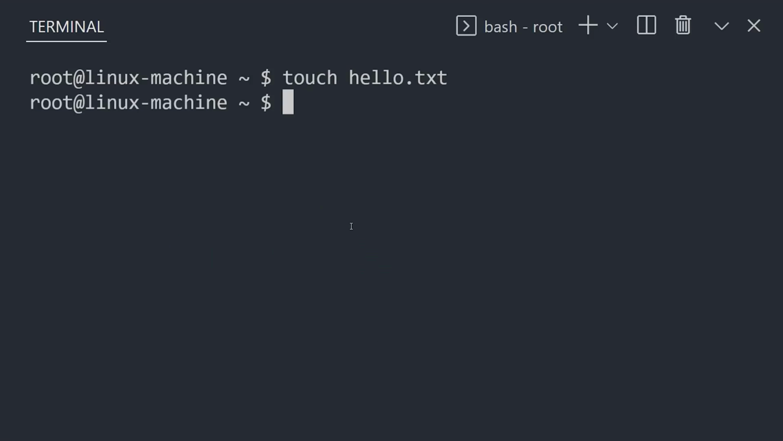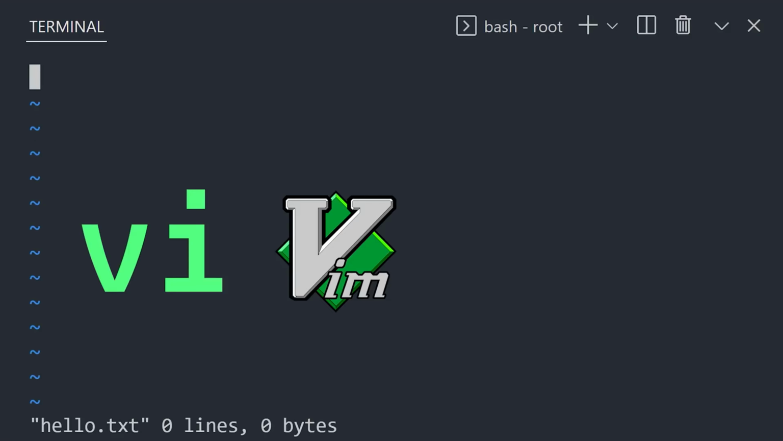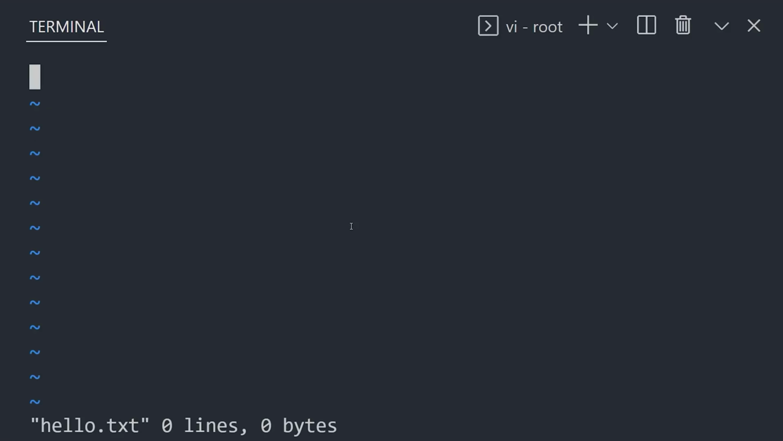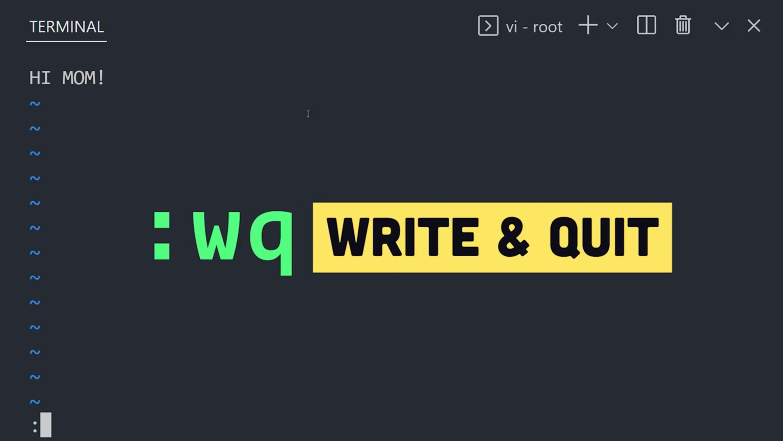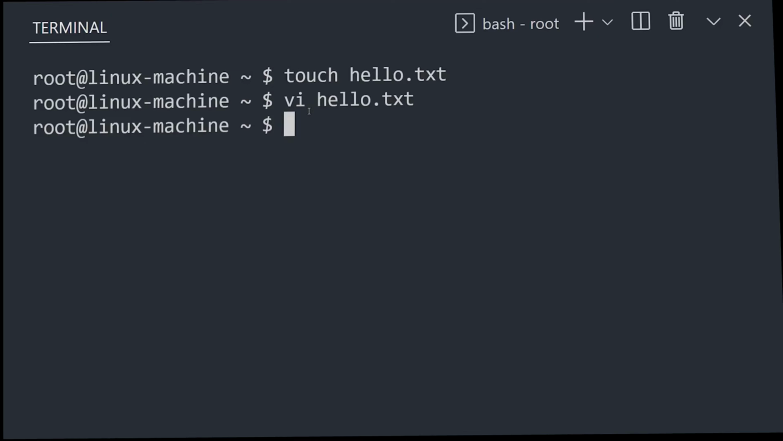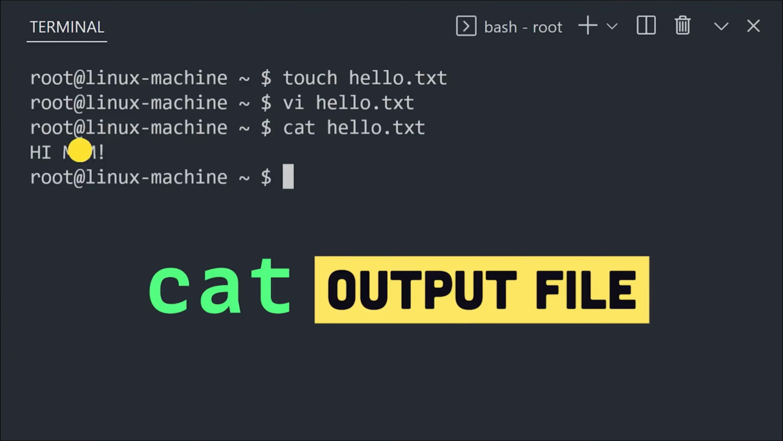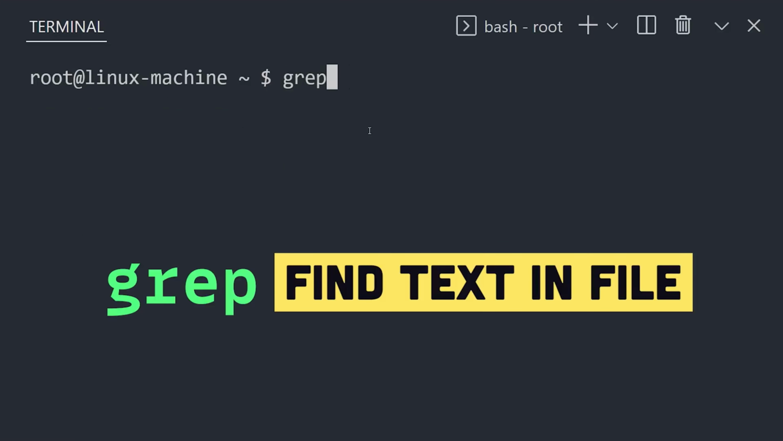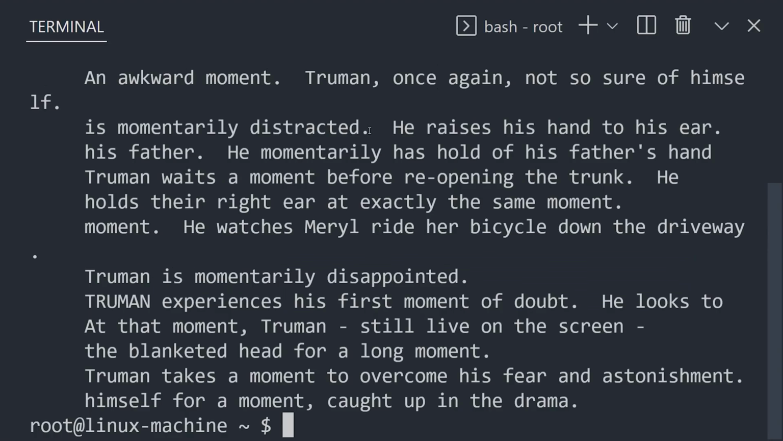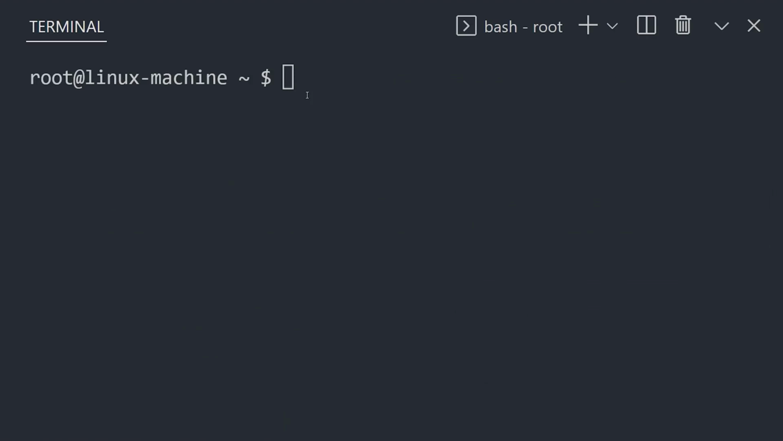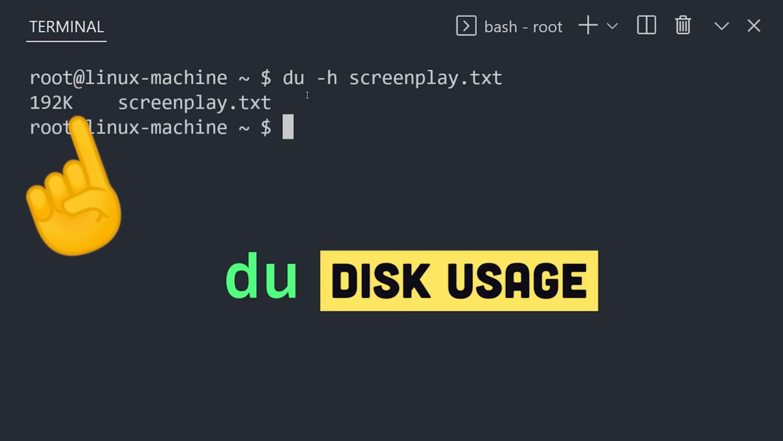Now create a new file with touch, then edit it from this terminal with a tool like Vi, Vim, Nano or Emacs. In Vim, type i to go to insert mode, hit escape, then :wq to write it to the file system. Now use the cat command to read the file. If it's really big, use grep to find all the lines in that file that contain a search term or pattern. If we want to see how big that file is, we can enter the disk usage command.